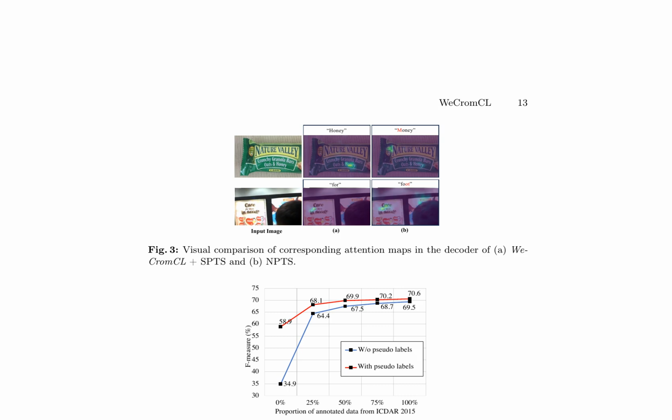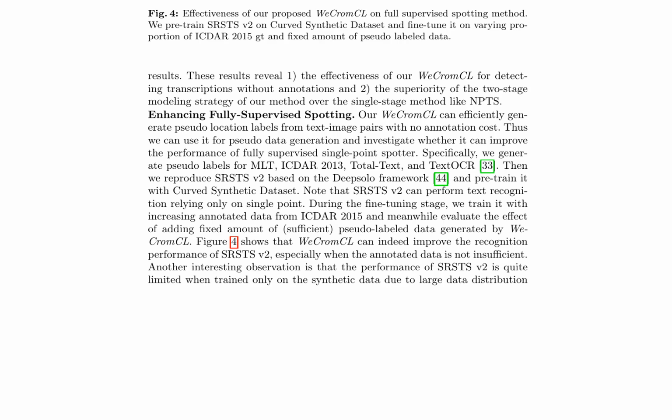By pre-training SRSTS-v2 on curved synthetic dataset and fine-tuning it on varying proportions of ICDAR 2015 GT and fixed amounts of pseudo-labeled data, they observed that WeCromCL can improve the recognition performance of SRSTS-v2, especially when annotated data is limited. The results reveal the significance of the two-stage modeling strategy of WeCromCL over single-stage methods.